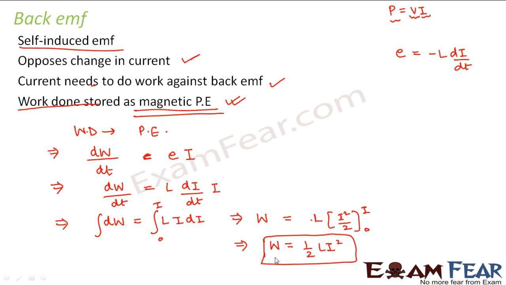This is the work that needs to be done by the current against the back EMF in order to grow.